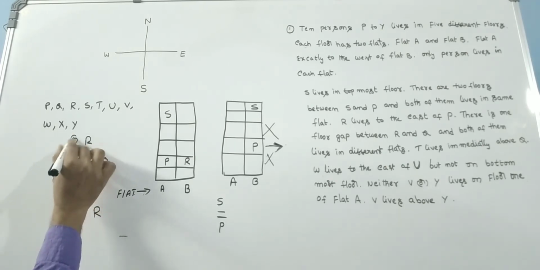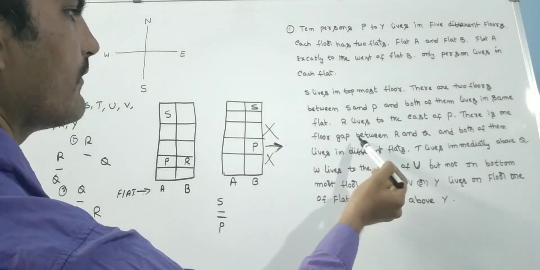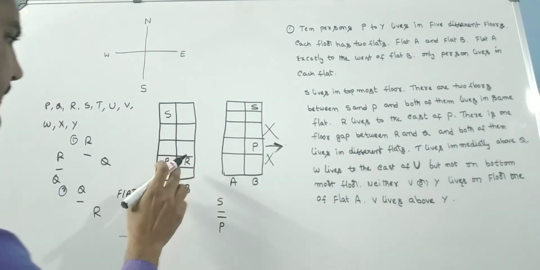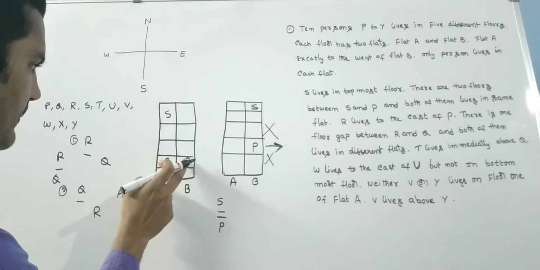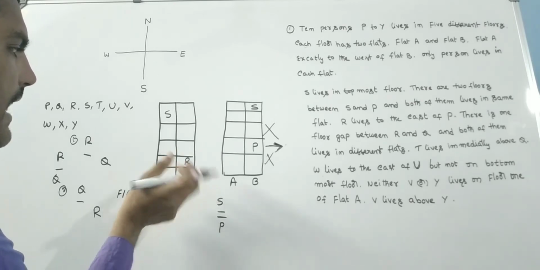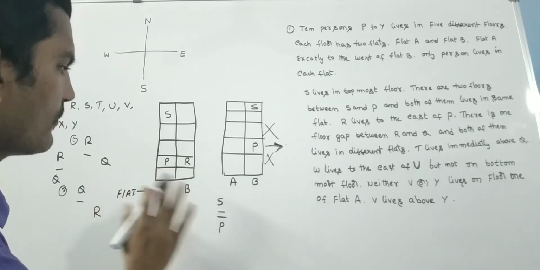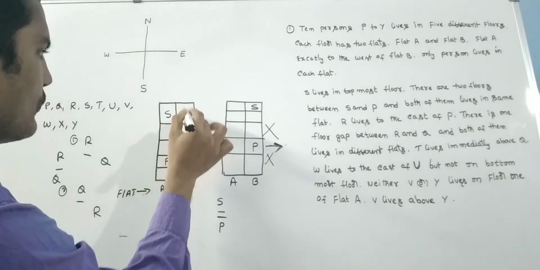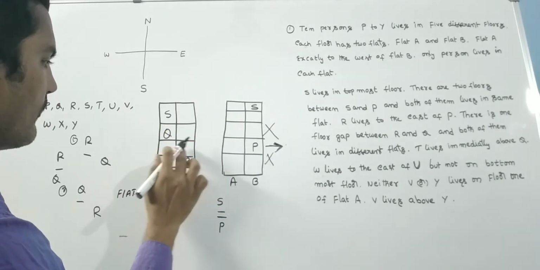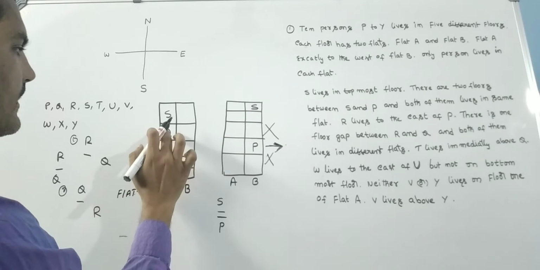Like this, these two chances will come. See friends, there is one floor gap between R and Q and both of them live in different flats. Already we have placed an R here. Downside no chance. Definitely Q should not come in flat B. That means Q should come here only, because one floor gap should be there. So here we have left one floor and placed Q in flat A.